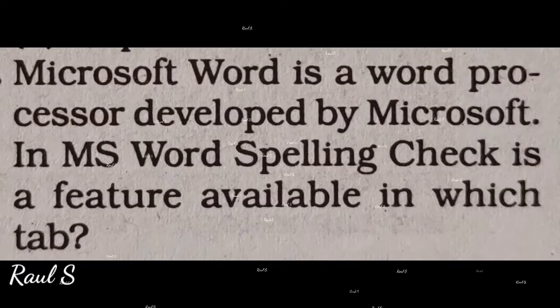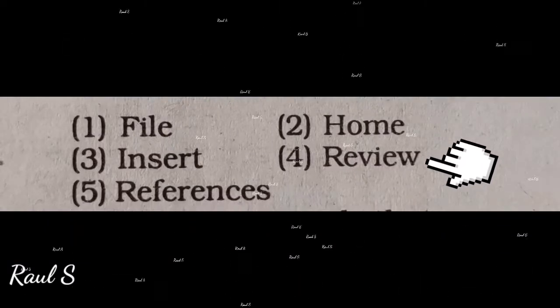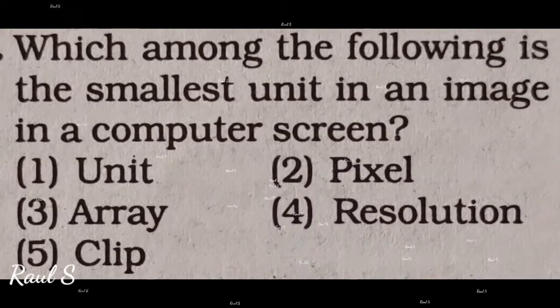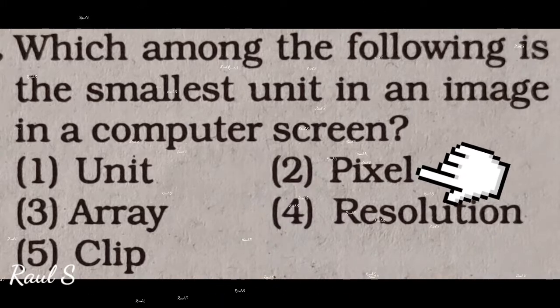Microsoft Word is a word processor developed by Microsoft. In MS Word, spelling check is a feature available in which tab? Answer is Review. Which among the following is the smallest unit in an image in a computer screen? Answer is Pixel.